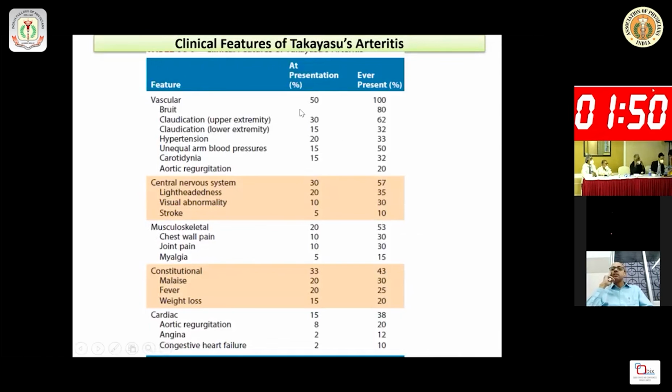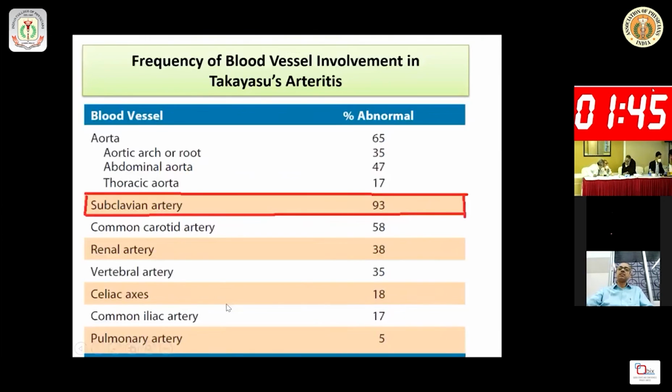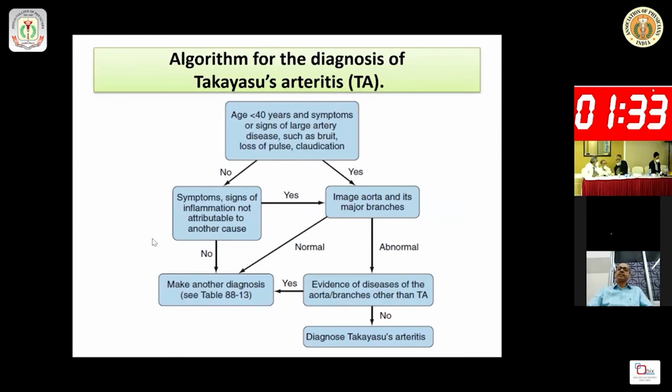And you have to check for the central nervous system involvement that I've already mentioned to you. And for the frequency of blood vessel involvement in Takayasu arteritis, the subclavian artery is 93%. So you may suspect that this case may be a case of Takayasu arteritis.